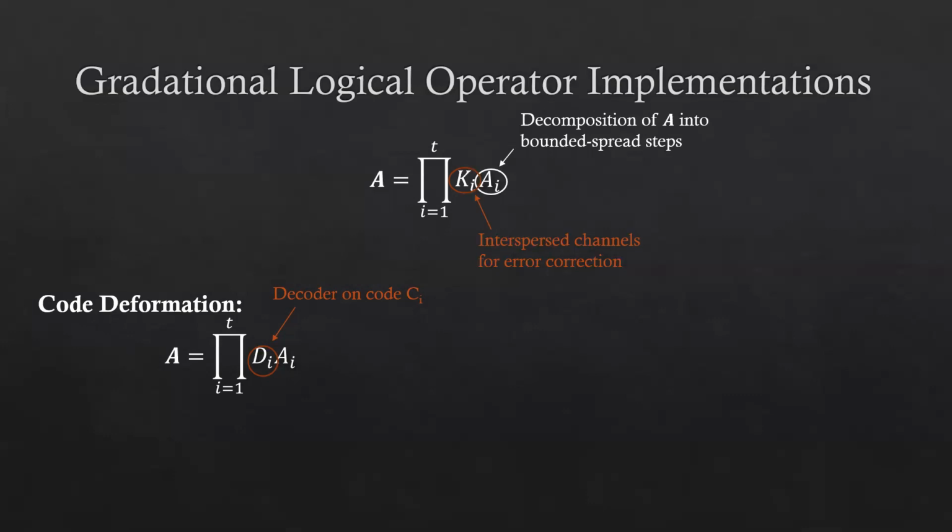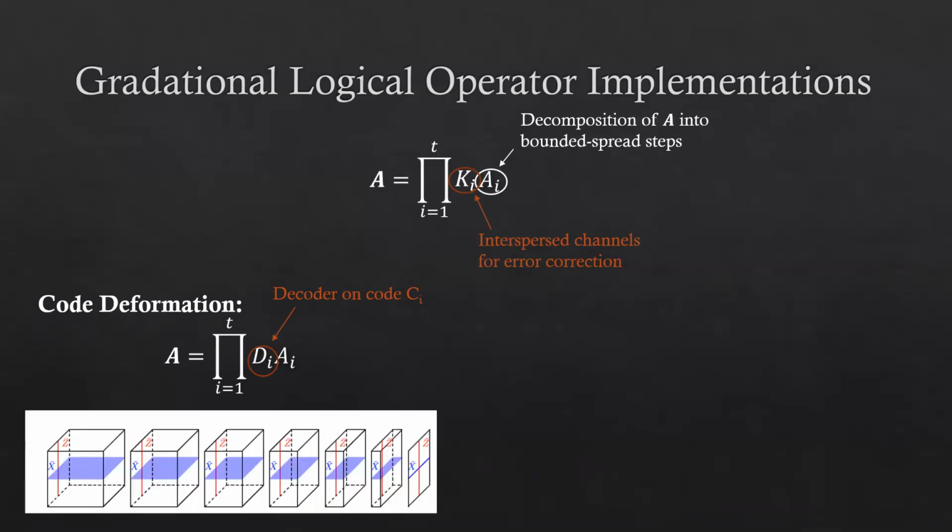In general, finding decoders for the intermediate codes can be challenging. However, there are specific contexts where it can work well. A famous one is braiding defects. However, braiding defects is known to not be universal, which we confirm in our work by showing that in fact it has banded spread.